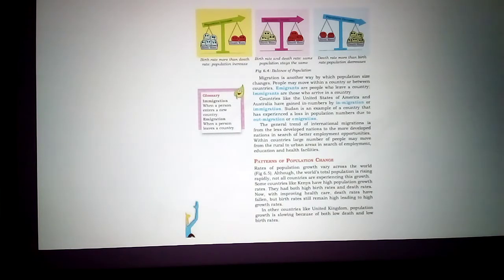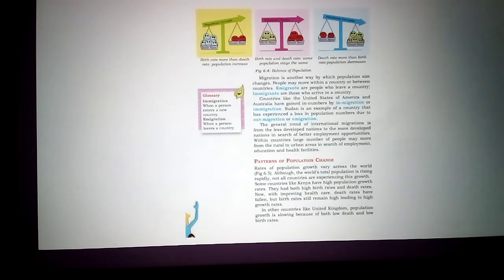Now see here how the population change is shown with examples. See in the first picture how many babies there are. Born babies are 5. In this, deaths are 2. Suppose imagine the population is 100. In this year the population is 100. We have to add the births, 100 plus 5 is 105. Next we have to subtract the deaths, 105 minus 2 is 103. So here the population went from 100 to 103 in a particular year.